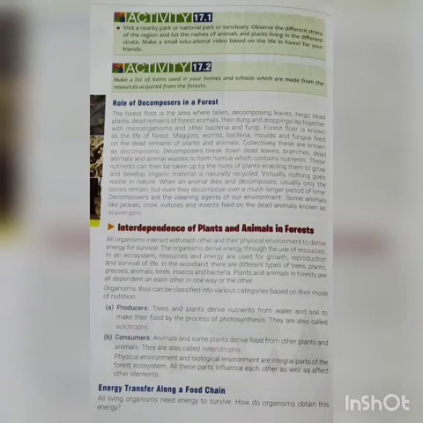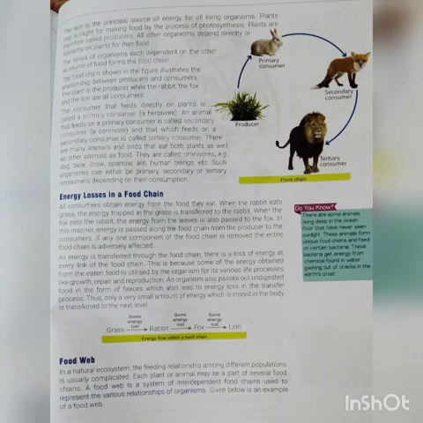Okay students, now energy transfer along a food chain. As we know, the sun is the main source of energy for all living beings. So what does a plant do? A plant just traps the sunlight for making food. That is why they are called producers, and they make the food by the process of photosynthesis. Now every other living organism, including human beings, depends directly or indirectly on plants.